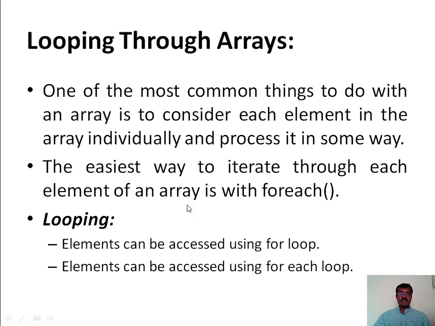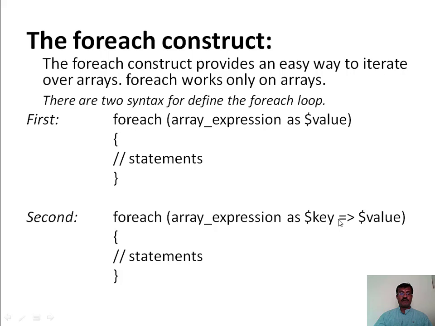So here we can access the elements of an array using loops. We can access the elements by using a for loop and even by using a foreach loop. The foreach construct provides an easy way to iterate over arrays. Foreach works only on arrays, so this is especially used for arrays. It is used to iterate over array elements.